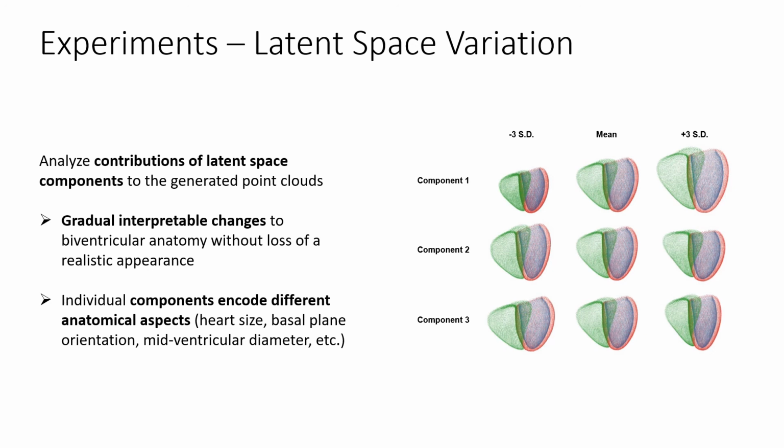In the resulting point clouds, we observe gradual and interpretable changes to the biventricular anatomy without loss of a realistic appearance. We also find that individual components of the latent space encode different anatomical aspects, such as heart size, basal plane orientation, and midventricular diameter.